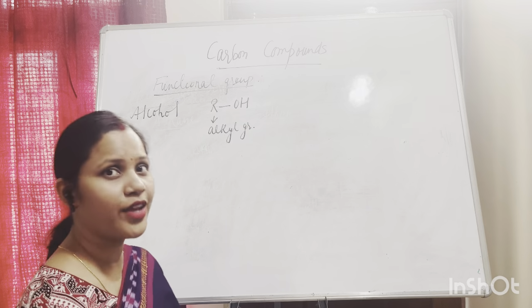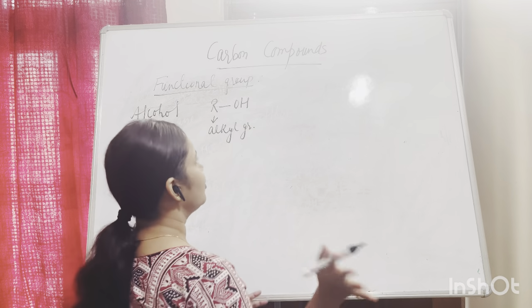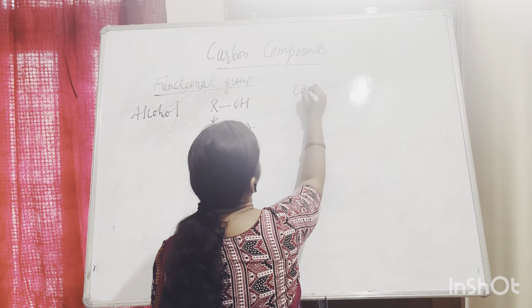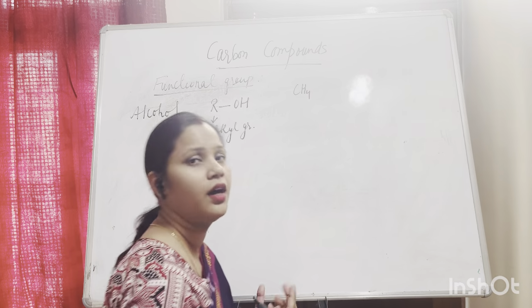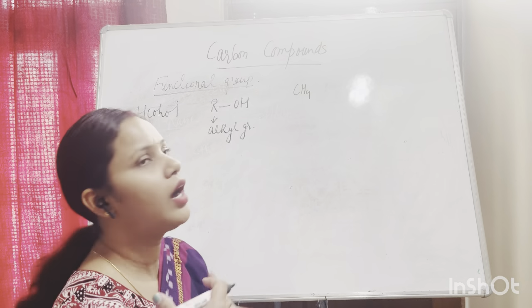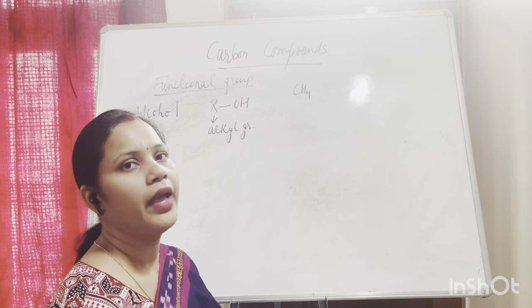Now you will ask, what is an alkyl group? I told you about the alkane and alkyne. Methane is an alkane. From an alkane, if you remove a hydrogen, it will become an alkyl group.